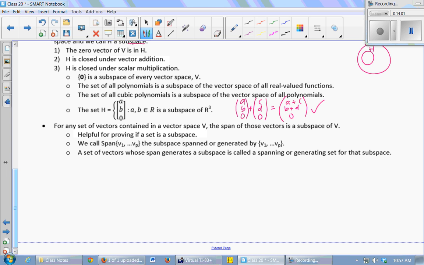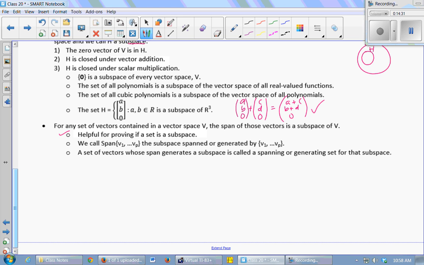Okay, and then finally, this is the thing that was labeled theorem 1. It says for any set of vectors in a vector space, you can take a single vector, you can take two vectors, you could take 50 vectors, or we could call them elements if they're not actually vectors. For any set of elements in a vector space, the span of those vectors is a subspace, regardless of how many.